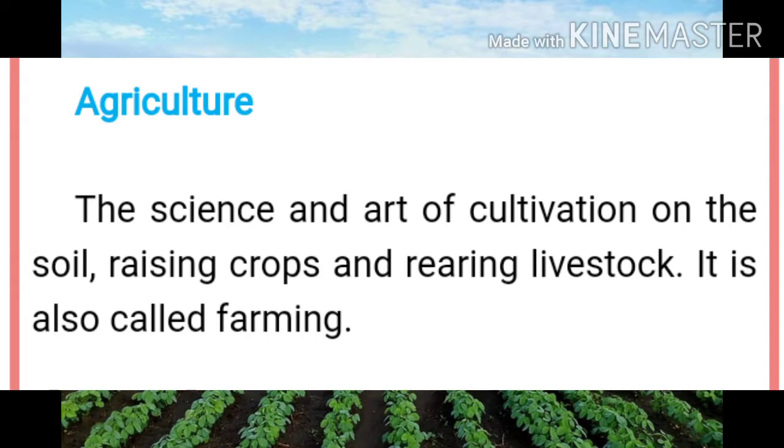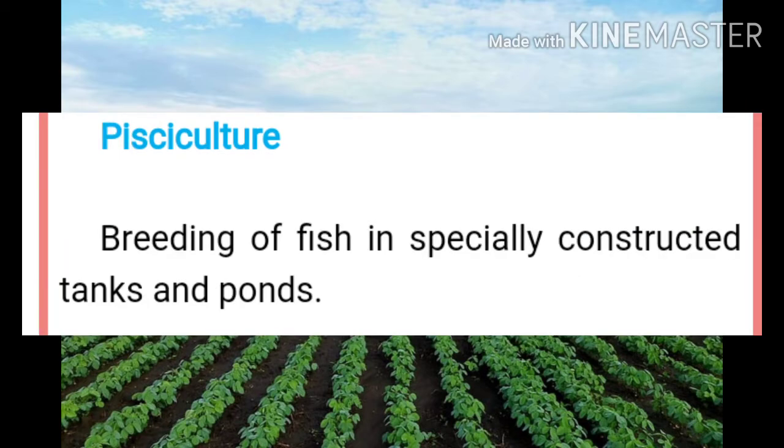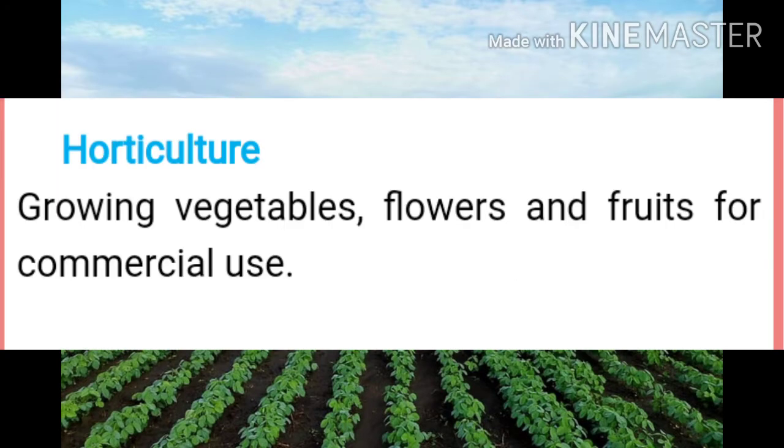First keyword is agriculture. Second keyword is sericulture. Third keyword is pisciculture. Fourth keyword is viticulture. Fifth keyword is horticulture.